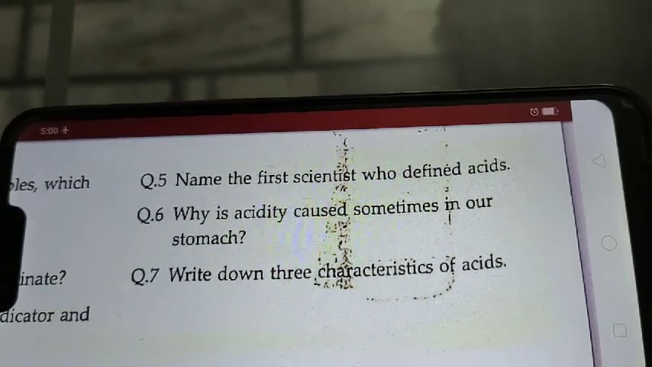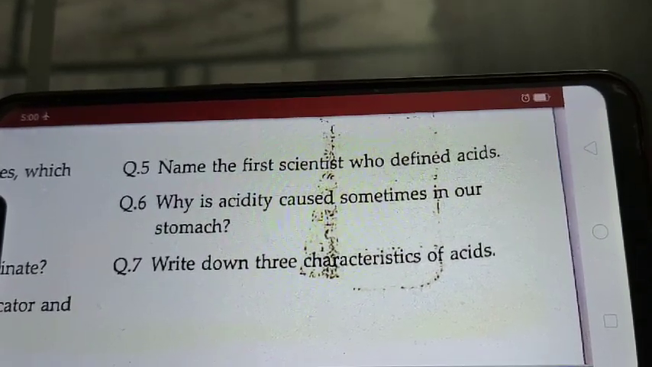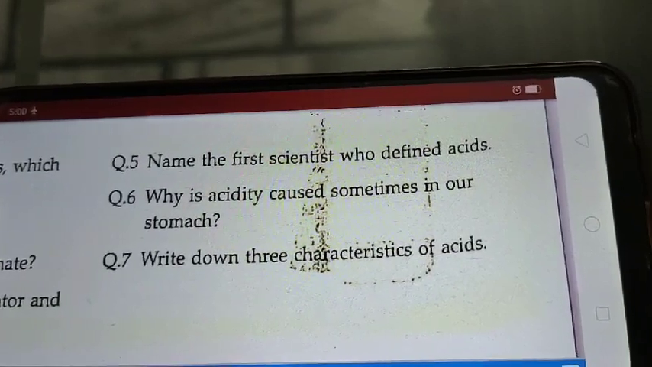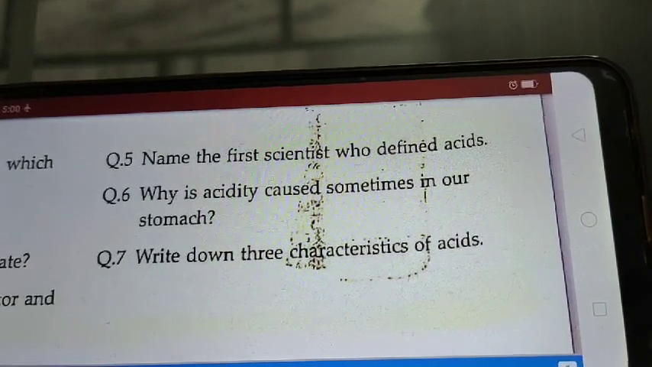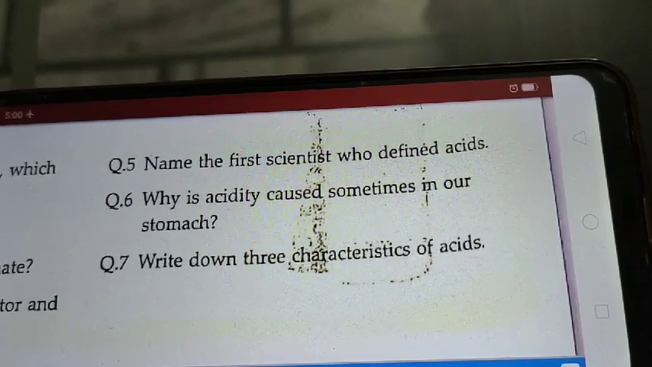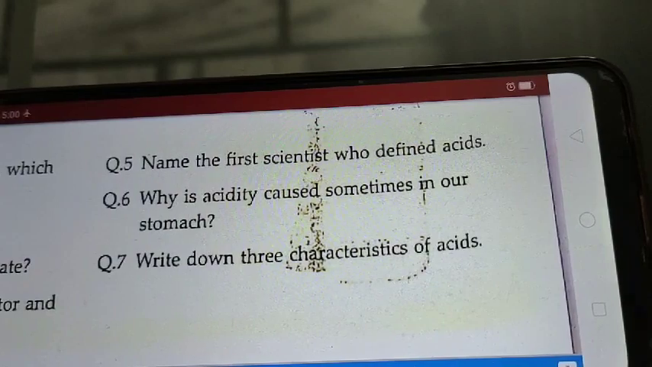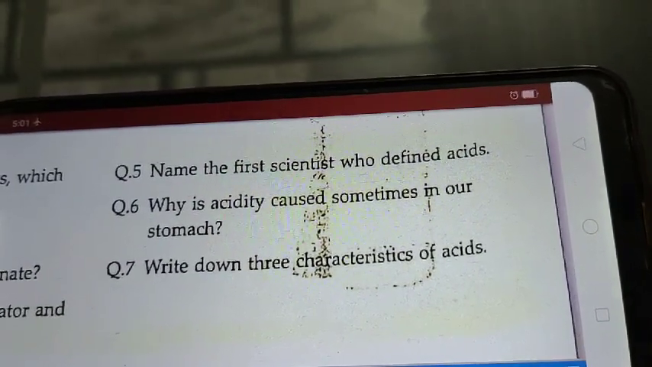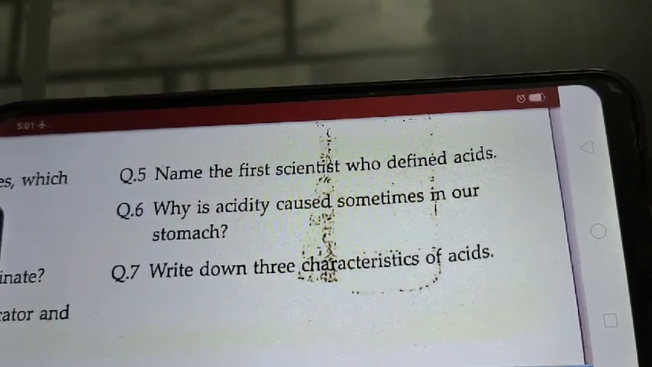Now question number 6. Why is acidity caused sometimes in our stomach? So acidity is caused sometimes in our stomach due to tension or worry, or due to overeating or eating spicy food, and also sometimes an empty stomach can lead to acidity, as the acid produced in the stomach is not utilized by the food. See question number 7. Write down 3 characteristics of acids that you have to do by yourself.